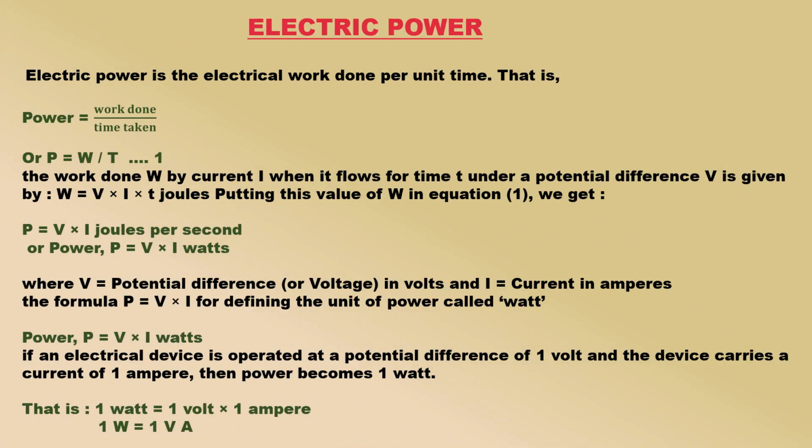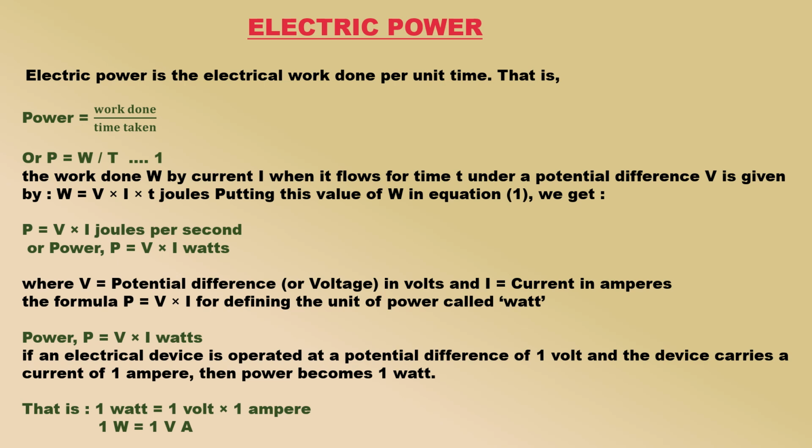Electric power. When an electric current flows through a conductor, electrical energy is used up and we say that the current is doing work. We know that the rate of doing work is called power, so electric power is the electrical work done per unit time. The work done W by current I when it flows for time t under a potential difference V is given by W = V × I × t joules.